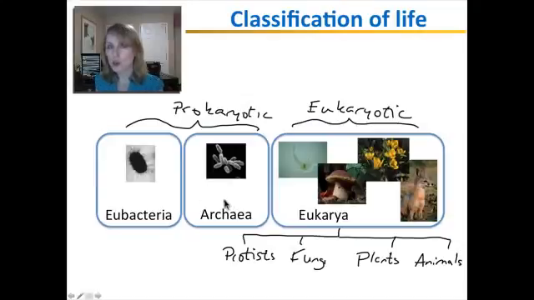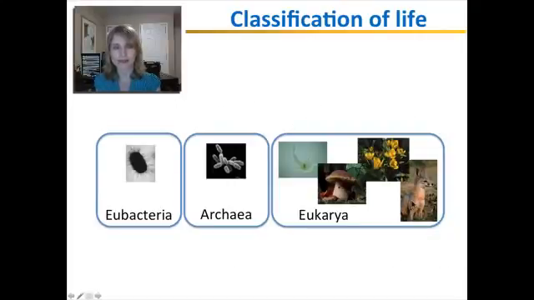Well, they used to actually be one group, but after scientists started studying more about the DNA, they discovered that archaea actually share a lot of similarities with eukarya. So archaea are in some ways similar to eubacteria, and in other ways they're similar to eukarya. So that's why this special group gets its own domain. And so later you will learn more about the characteristics of each of these different types of organisms.